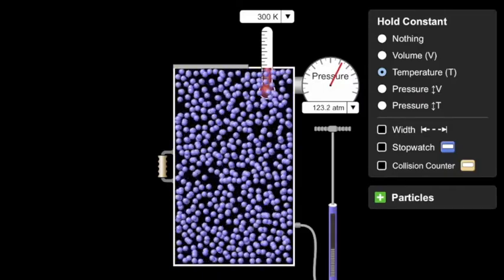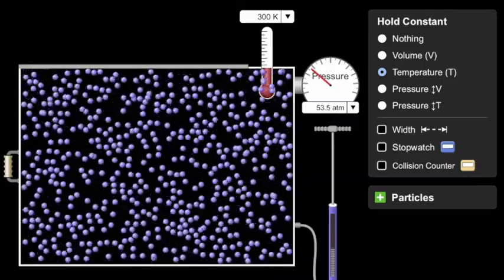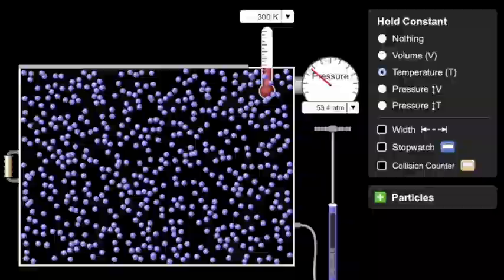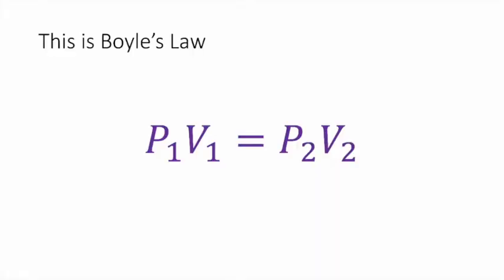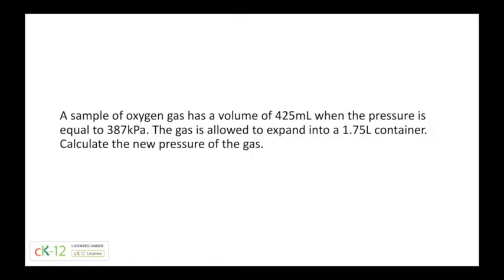Now, if you increase the volume, there are fewer particles hitting the wall per unit area, and the pressure goes down. Here's another way to look at this. Using a little algebraic manipulation, we can derive Boyle's law, which looks like this. This is Robert Boyle, and he came up with this law in 1662. We care about this because we're going to see problems like this one from ck12.org.